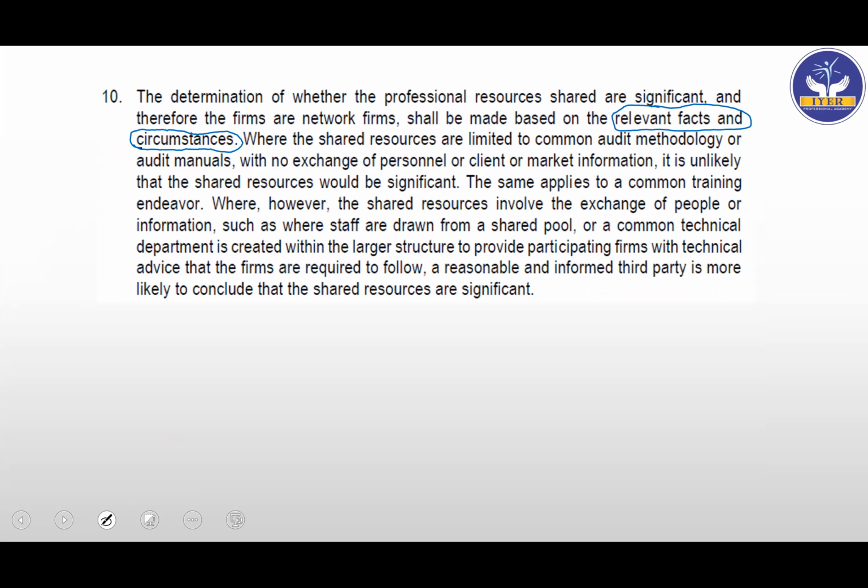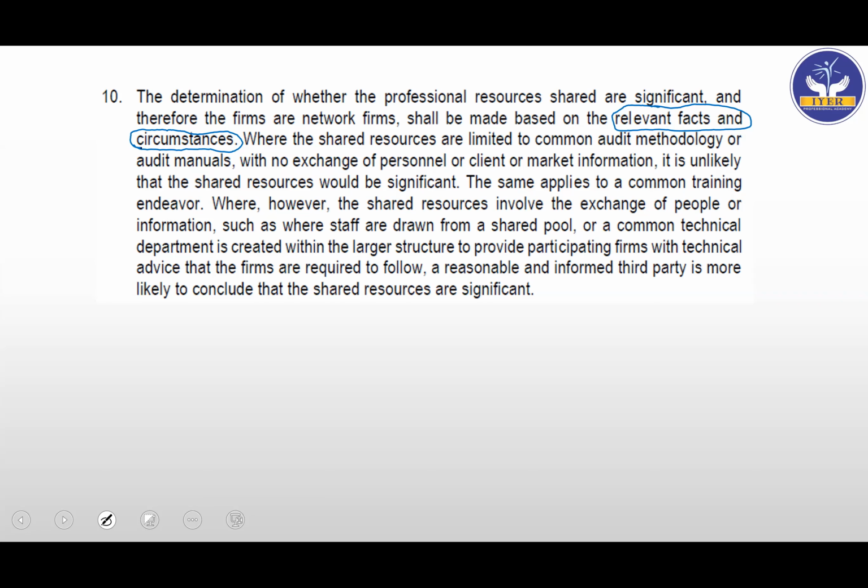I think all the professors like me will be very curious to see what kind of questions can be drafted on this area. It will be good. I've drafted some questions based on this network of firms just for the students to identify. So maybe if you WhatsApp it to me, I'll be sending it to you. Just a few questions so that you are able to identify whether these are network of firms or not.